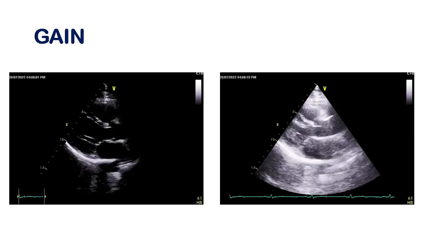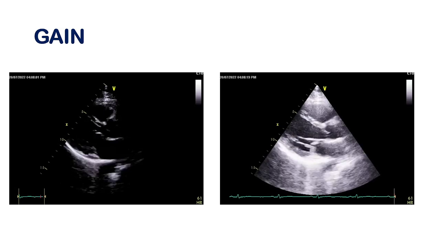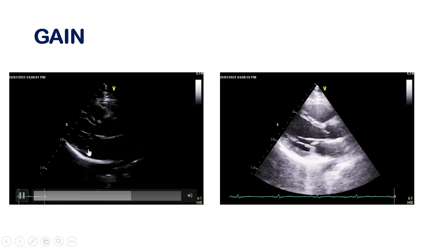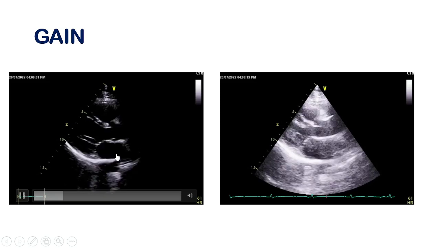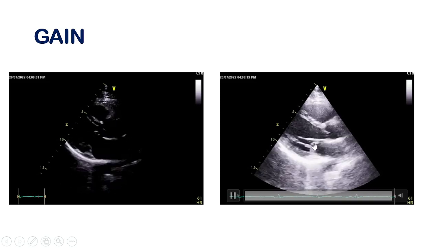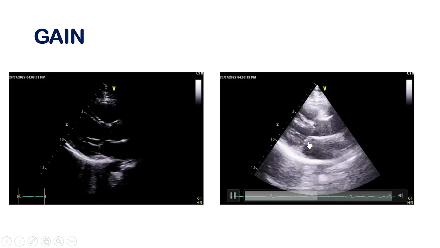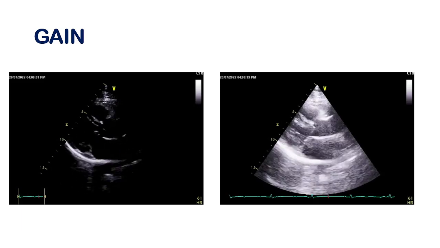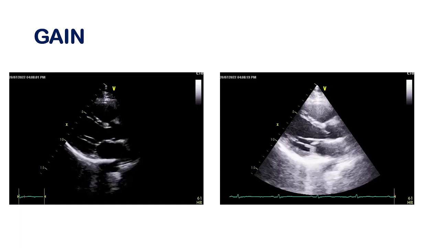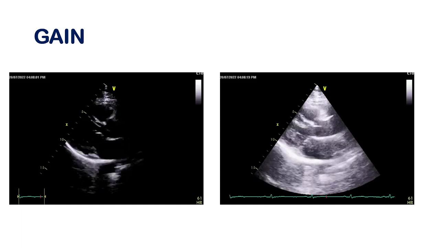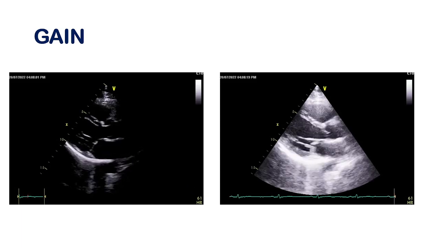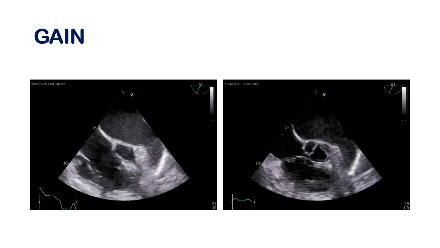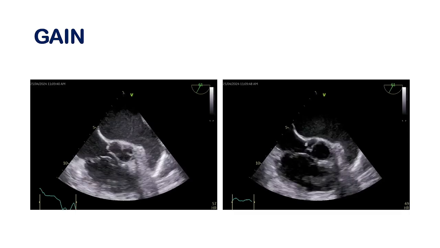Gain is an important one. During image recording, you can change the gain for the patient. Definitely, in this patient, the endocardial borders are not very well visualized, but in this one, they are better visualized. But the problem is the surrounding tissue is also important. So when you are going to see the endocardial border, or the echogenicity or thickness of any structure, you have to get the proper gain for the patient. This can be changed by the gain knob or other options, like this one.